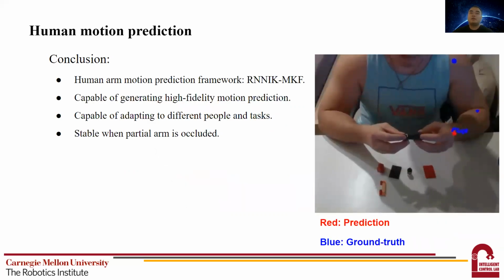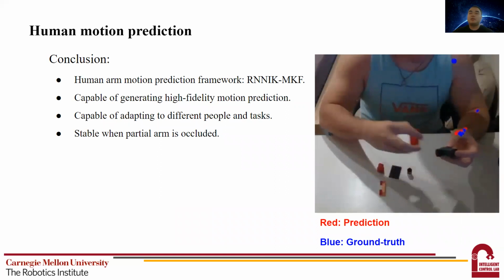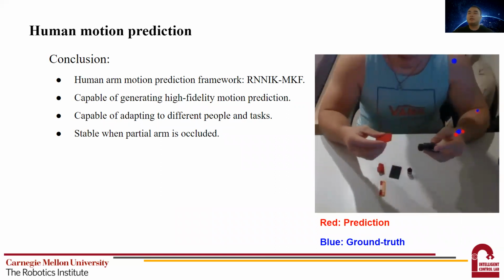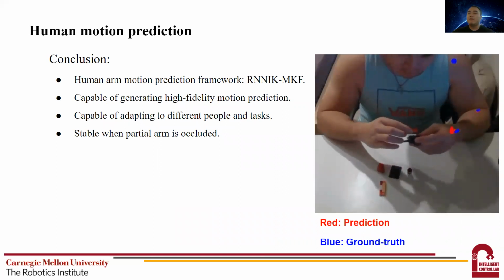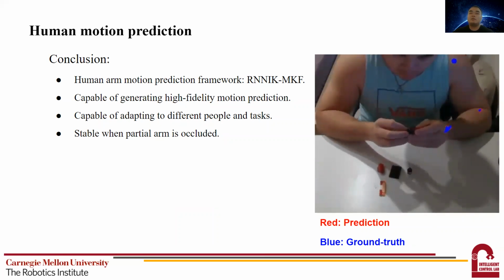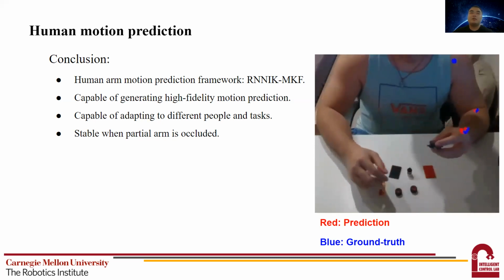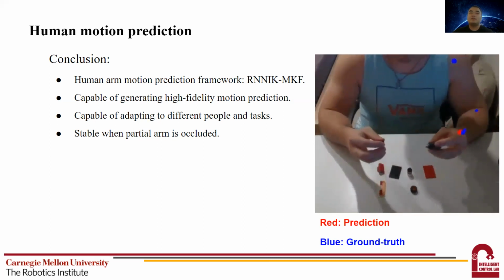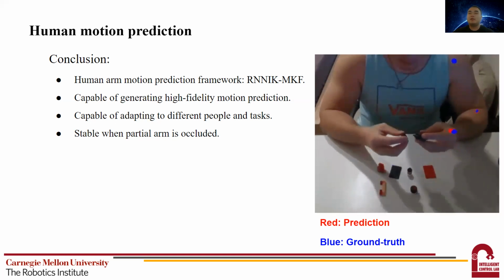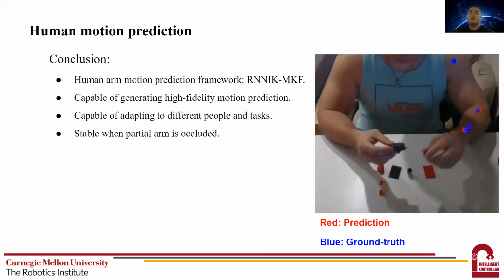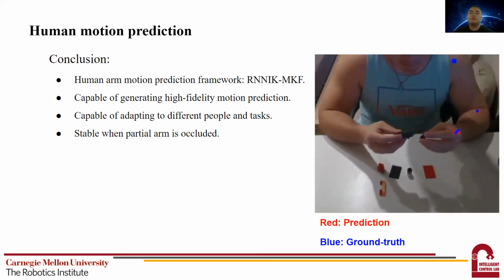So in conclusion, our work proposed a human arm motion prediction framework which combines data-driven learning-based RNN and the model-based IK. The experiments show that our method is capable of generating high-fidelity motion prediction. With the MKF online adaptation, this framework can adapt to unfamiliar people and tasks, and also maintain the high-fidelity performance. And lastly, it is stable when partial arm is occluded.